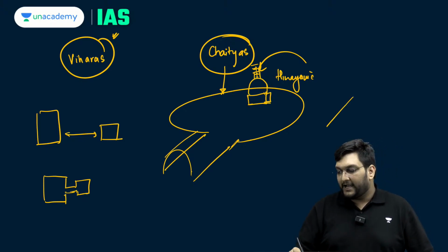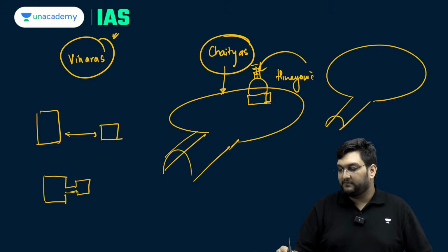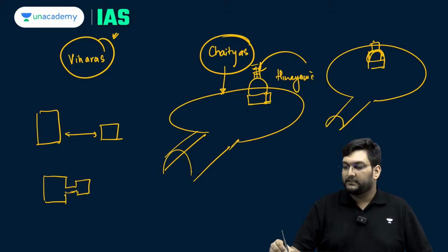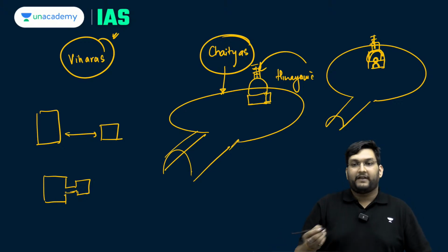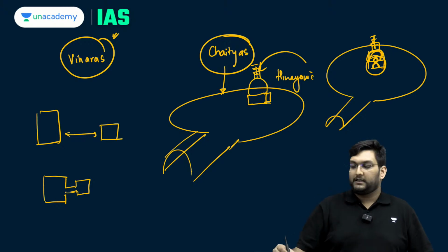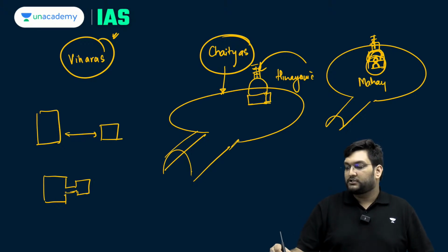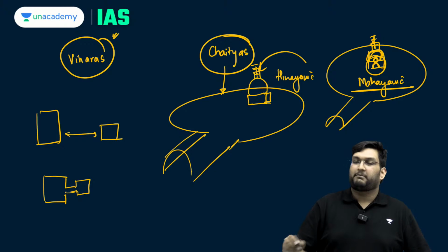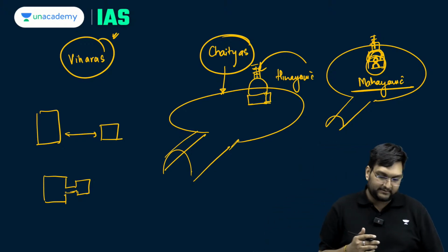And you could also have one more variation in which the stupa has along with it a Buddha's image in front of it. When you have Buddha's image or idol, it becomes Mahayanic. So I hope you know there are multiple combinations in which Chaitya Viharas can be made.